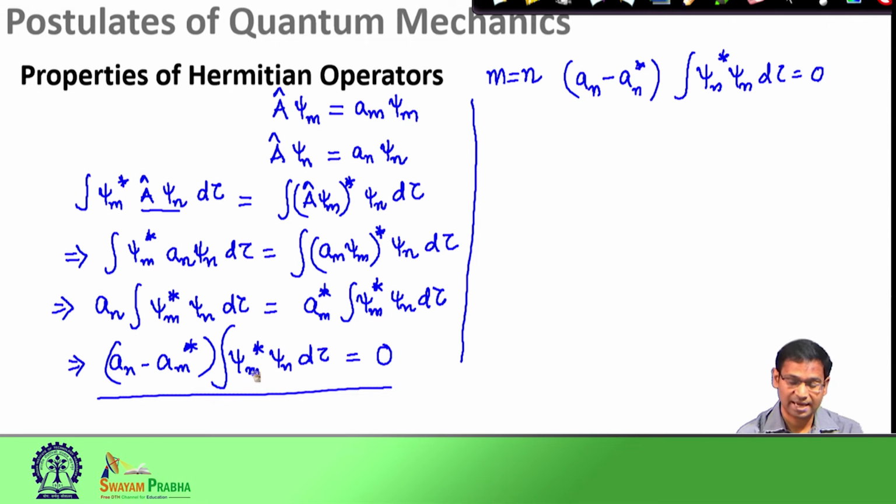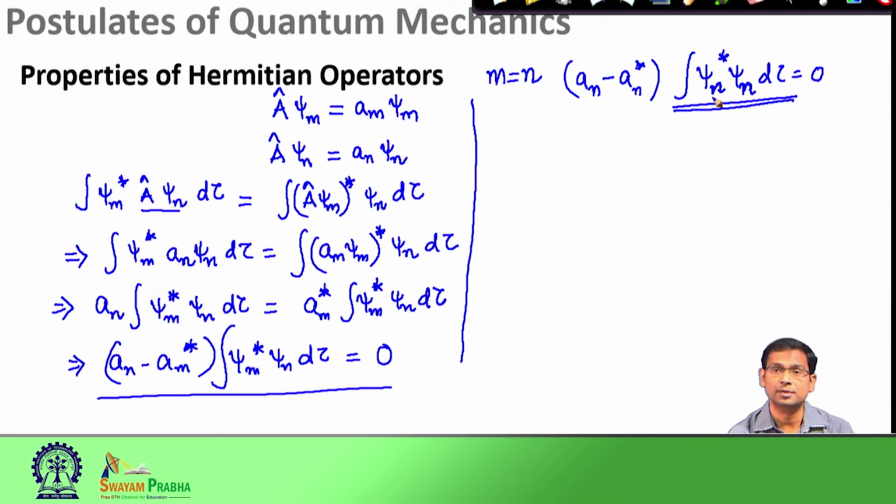So, here also psi m star becomes psi n star and psi n remains psi m, but we have already seen this term. What is it? This suggests that as if we are trying to normalize. Both indices are n, so this is actually the normalization condition. This value must be finite, because if the wave function is a well behaved function, then I must be able to normalize it.